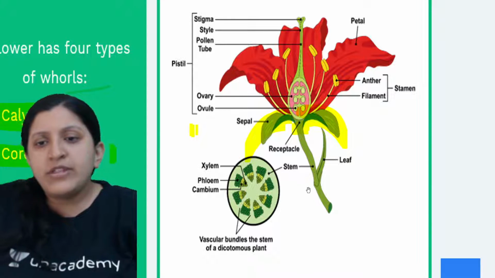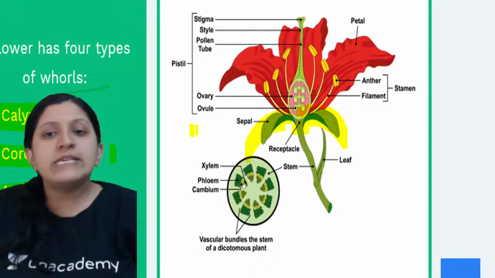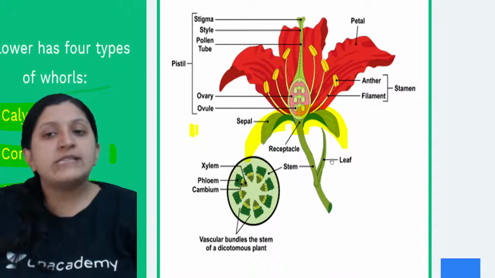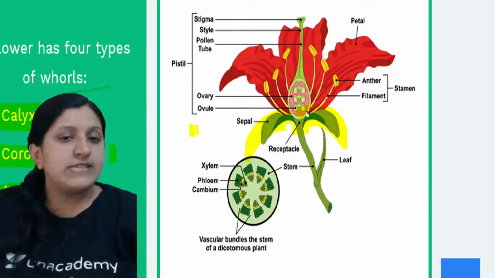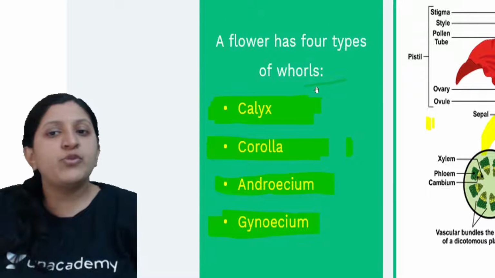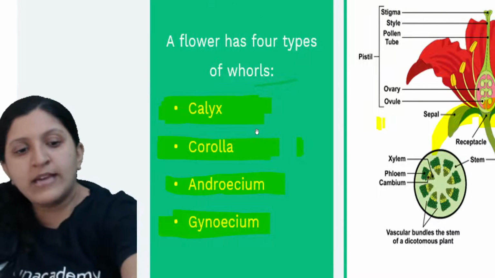Now the stem cross section that they have taken, where you can see xylem, phloem, and then a cambium. This is the vascular bundle, the stem of a dicotyledonous plant, where you can see this structural arrangement. Now the flower has four types of whorl, that is calyx, corolla, androecium and gynoecium.